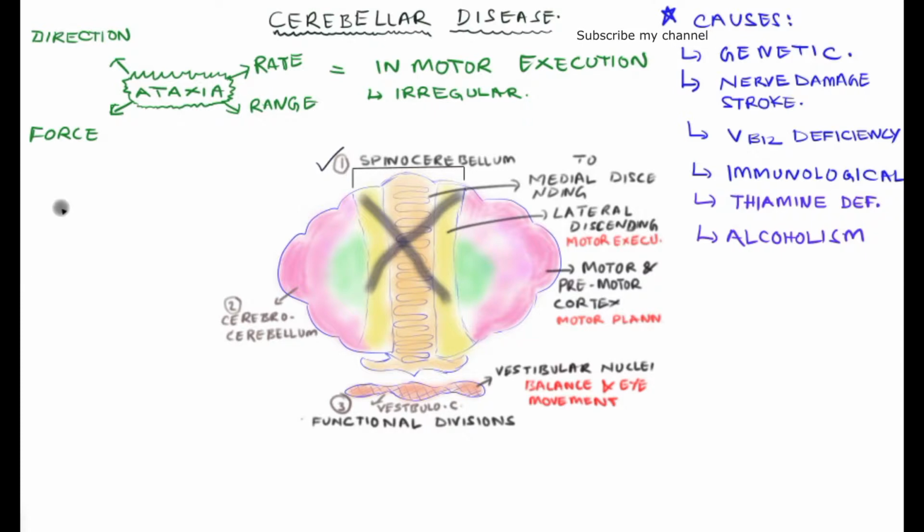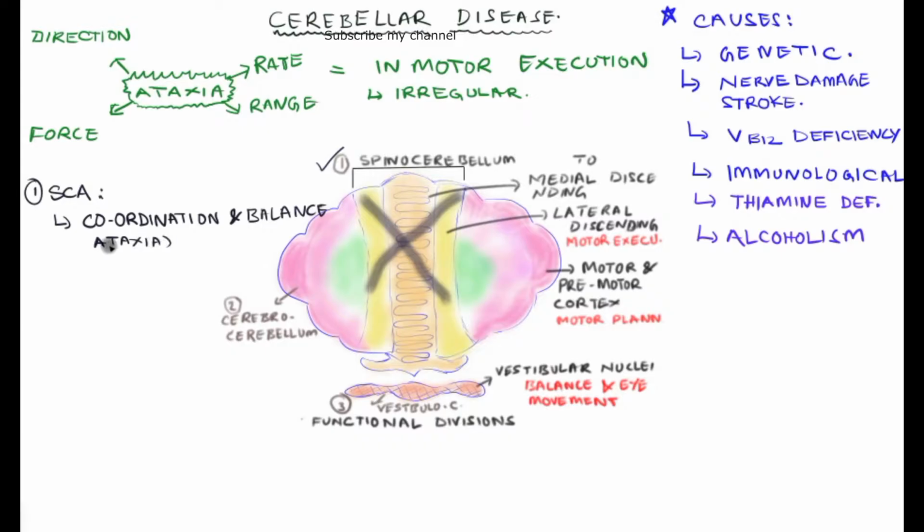First and foremost, let's see the spinocerebellar damage, or SCA, spinocerebellar ataxia. Here we see ataxia in all motor executions, mainly because motor execution is maintained by the spinocerebellar lobe of the cerebellum.